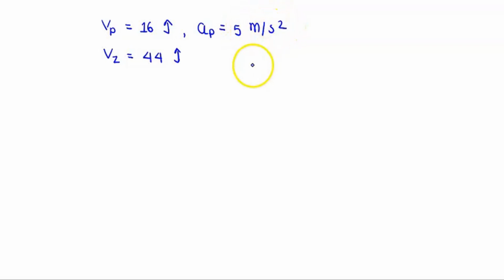So we need to find after what time it will be caught. We know that both must cover the same distance, the police car as well as the zoom car, only then it can be